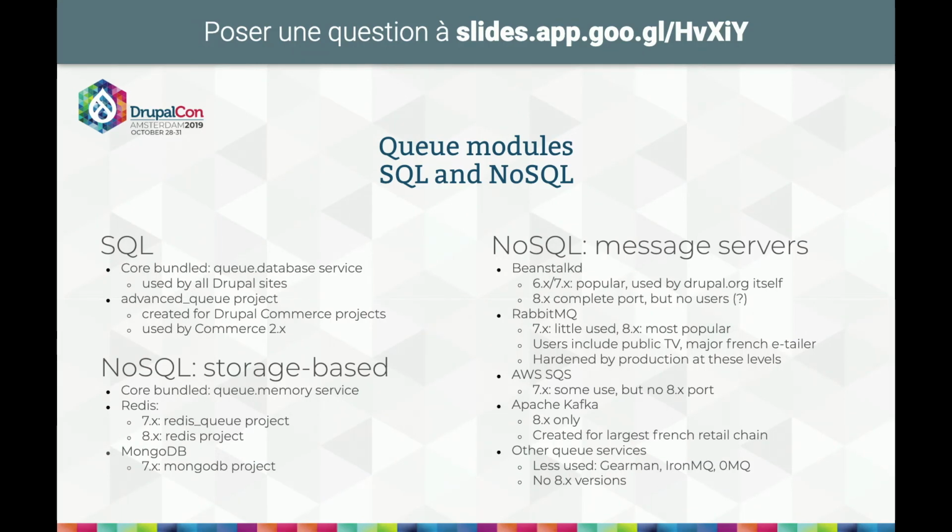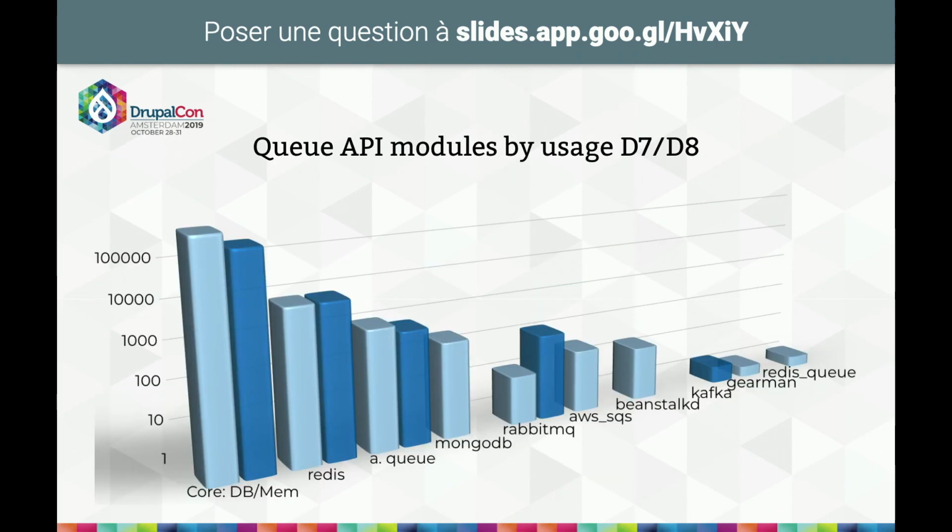And then you have Apache Kafka. Apache Kafka is really the biggest queue you can find, but it was created for Carrefour in France, the driver for Drupal. And other services used to be Gearman, IronMQ, ZeroMQ, but they don't have Drupal 8 versions.